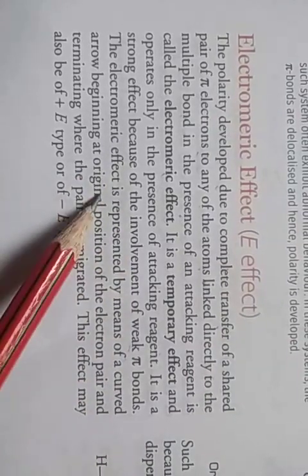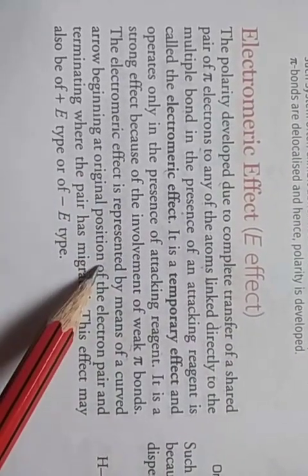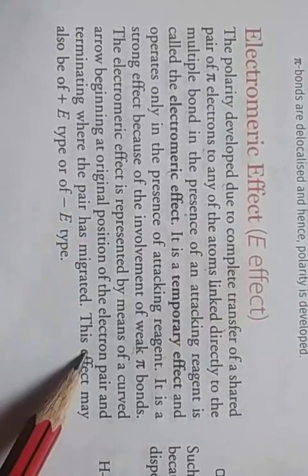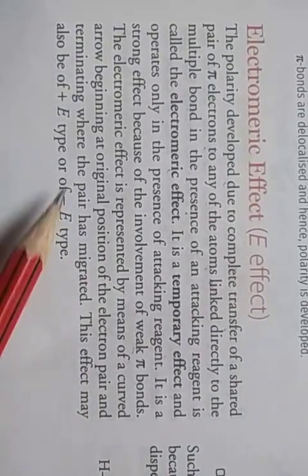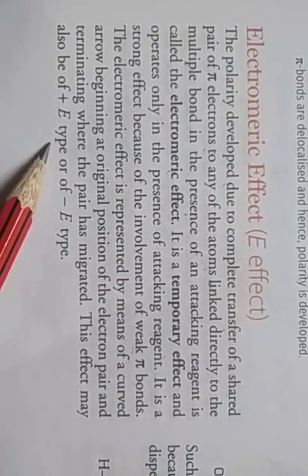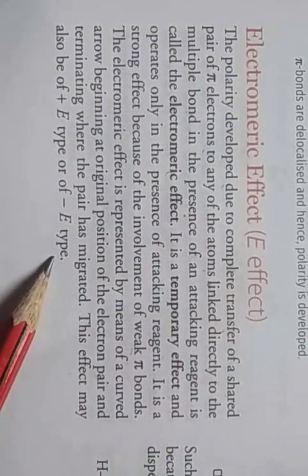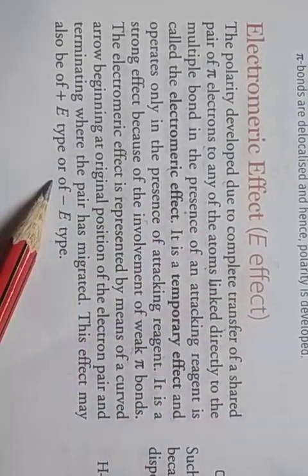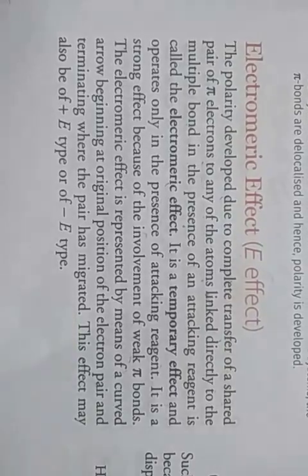The electromeric effect is represented by means of a curved arrow beginning at the original position of the electron pair and terminating where the pair has migrated. This effect may also be of plus E type or minus E type. That means there are two types of electromeric effect, positive electromeric effect and negative electromeric effect.